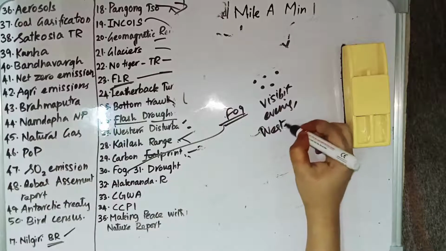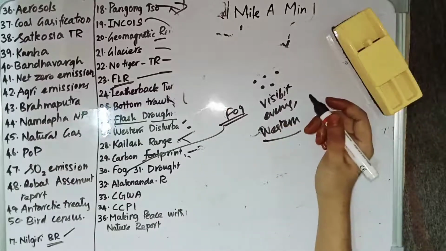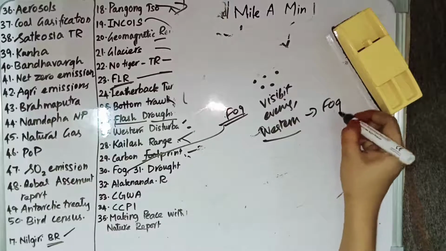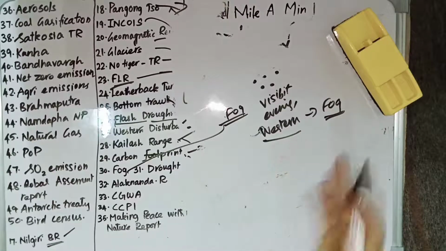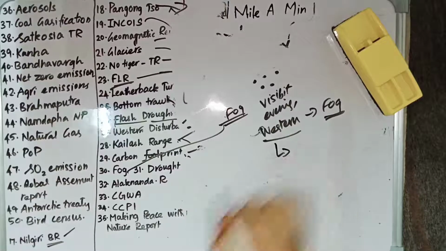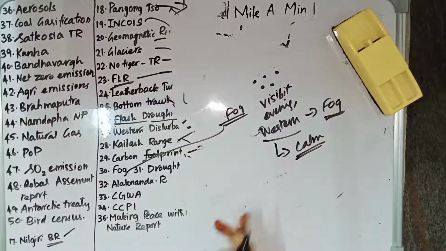And the western disturbance, which we have talked about, will bring rainfall to Jammu and Kashmir, and it will decrease the temperature in the Delhi, Punjab, Haryana belt. This western disturbance will increase the fog persistence. It will lead to the development of fog over the Punjab, Haryana belt, and calm winds are one of the major causes for the fog. If there is a calm wind and clear sky condition, the fog will persist for a longer time.